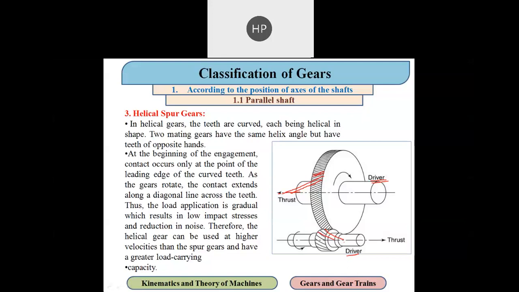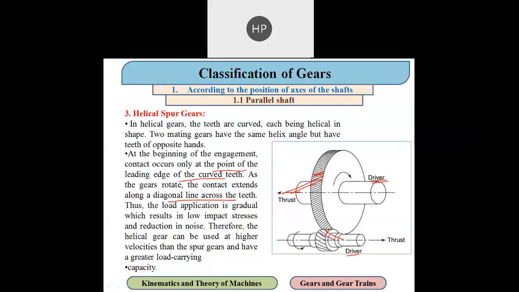Now in this helical spur gear, the contact starts at a point, then increases, and ends with a diagonal line across the teeth, so that the impact strains and the noise generated at higher speed in the spur gear are reduced by using the helical spur gear.